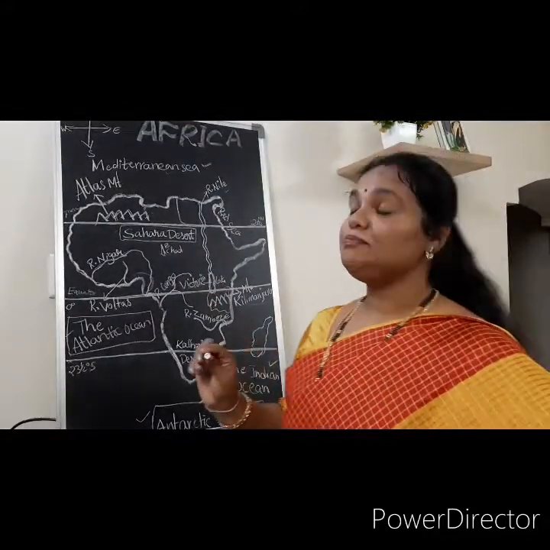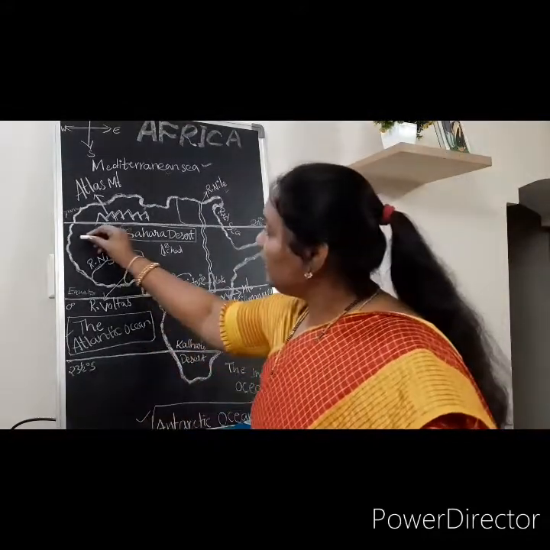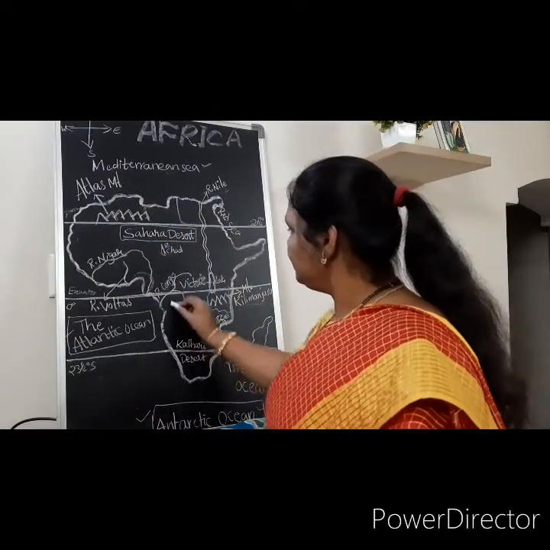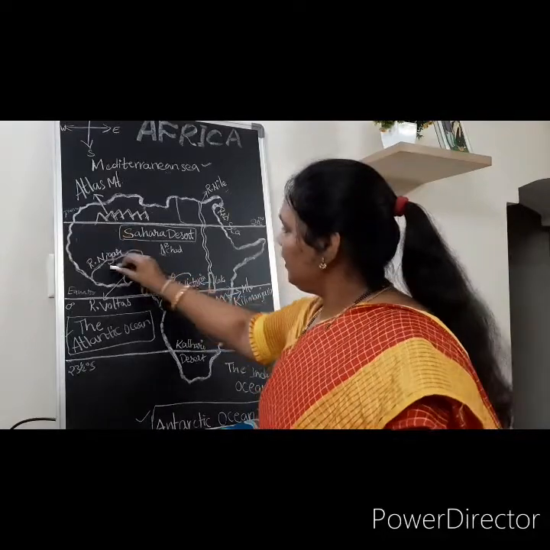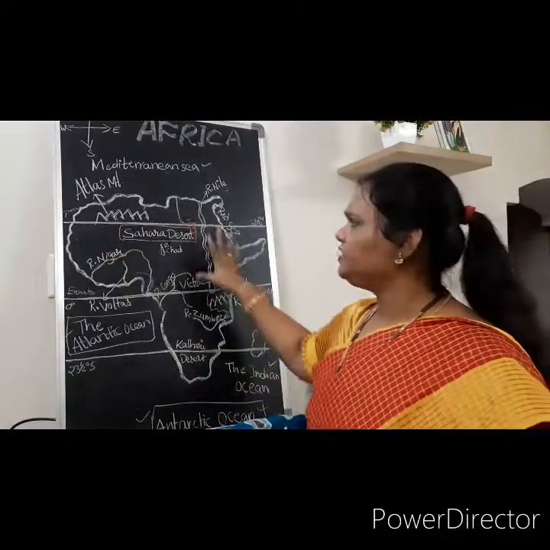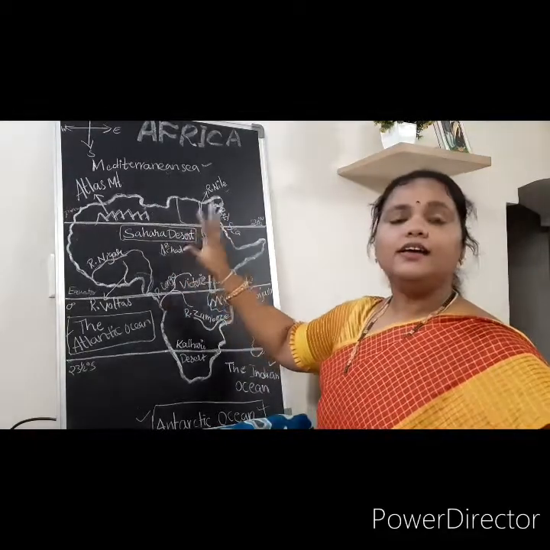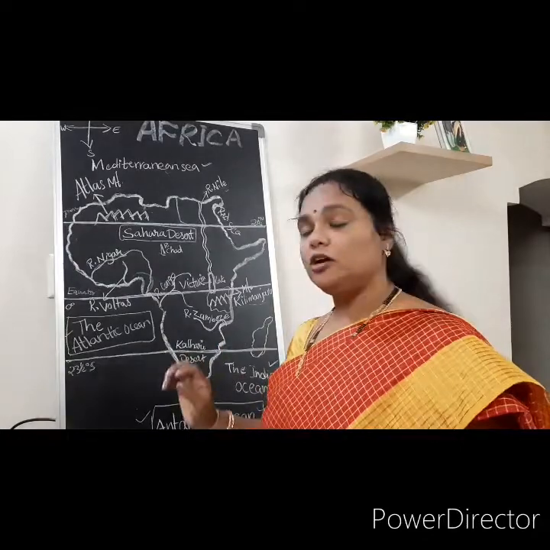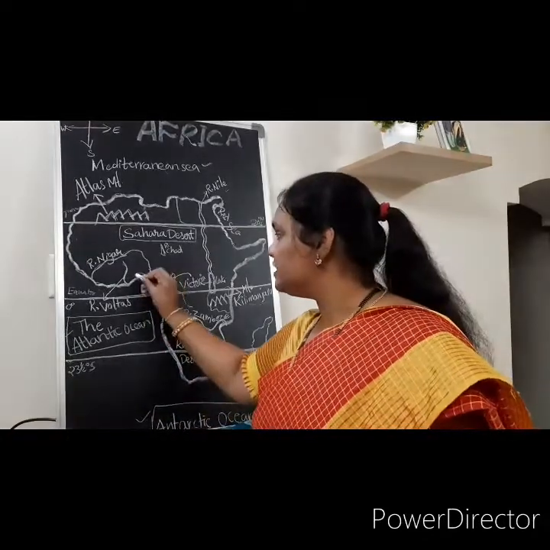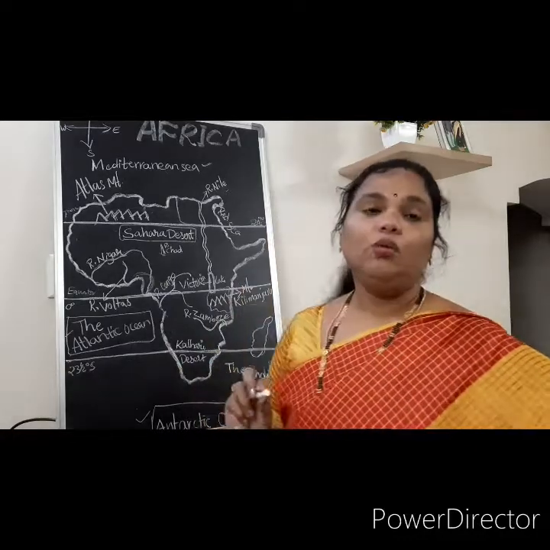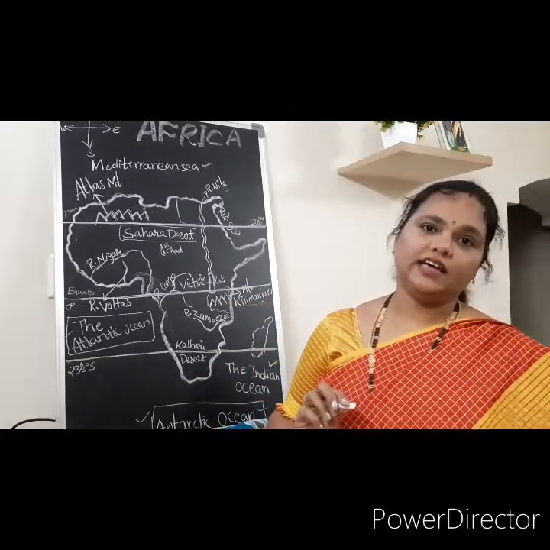The second thing is plateaus. 85 to 90% of Africa is covered with plateau. Very little plains are present, and that too in coastal regions, here little and here little.